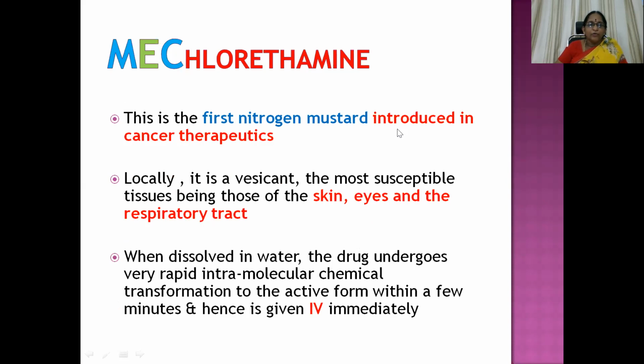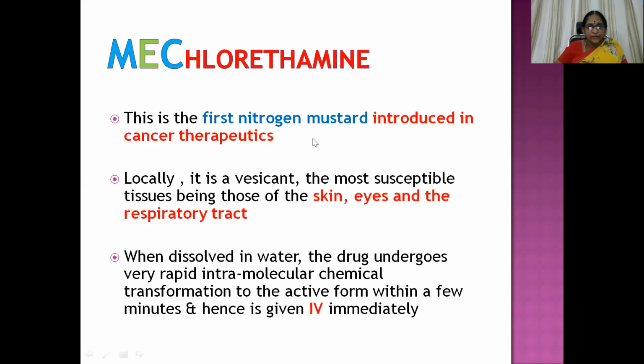Then another compound after the nitrogen mustard, that is mechlorethamine. You can see here why I have enlarged these three letters, MEC. They have the clinical significance here, pharmacological significance. So rather than giving the mnemonic, I have just enlarged these letters. So pay attention to that.